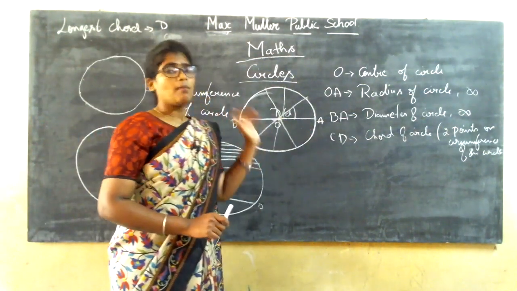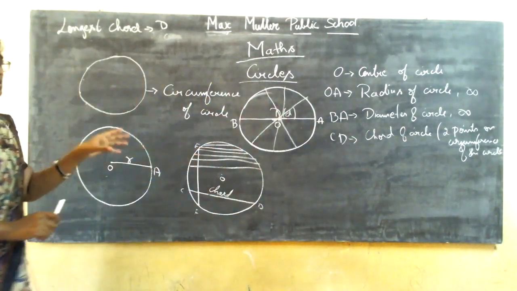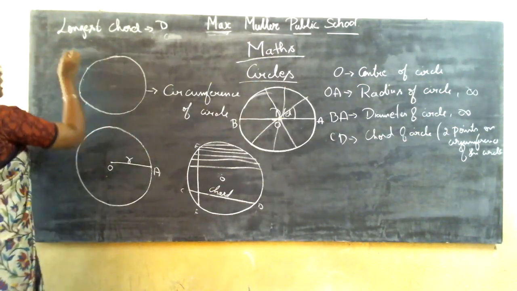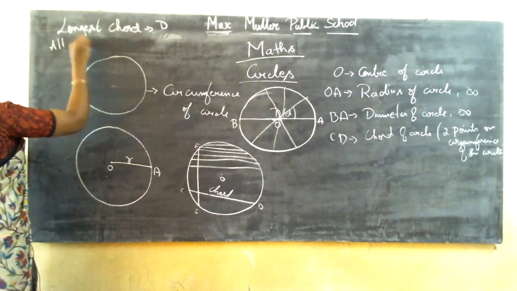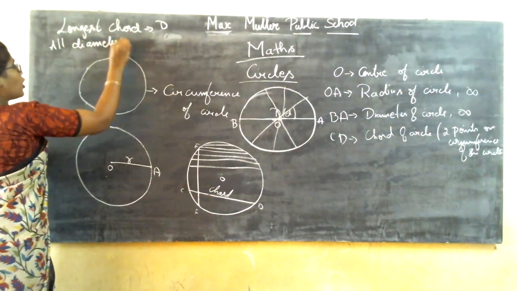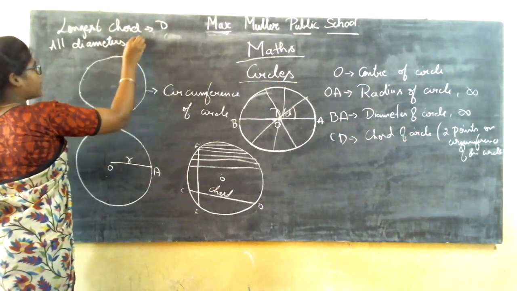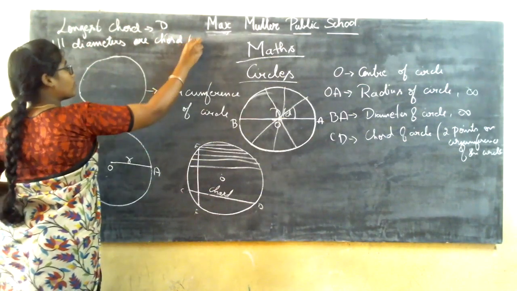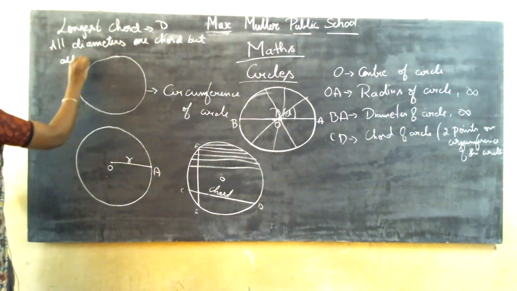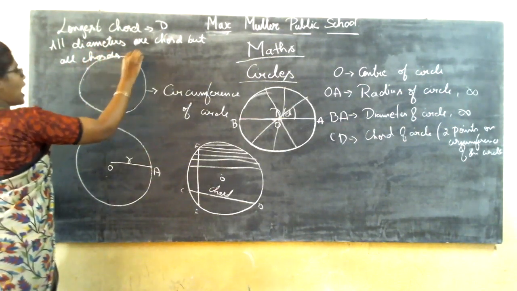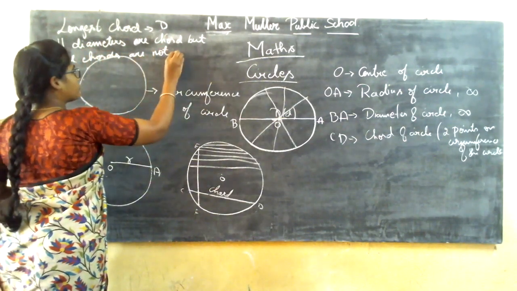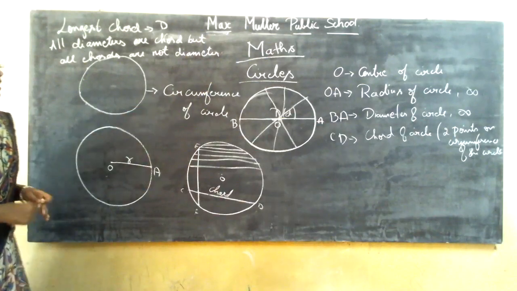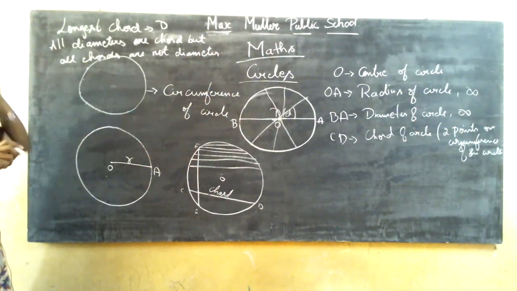AB is a diameter, but CD is not a diameter. And I can say AB is a chord, CD is also a chord. So what is the concluding statement you say? All the diameters are chords, but all chords are not diameters. Will you agree with this statement? Yes, all diameters are chords, but all chords are not diameters.